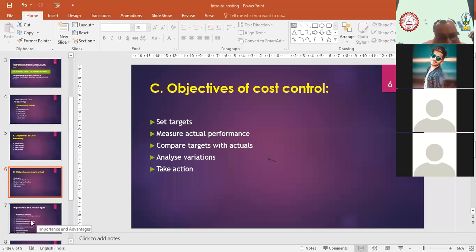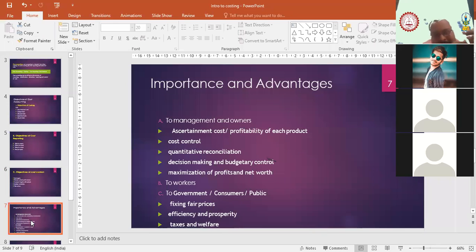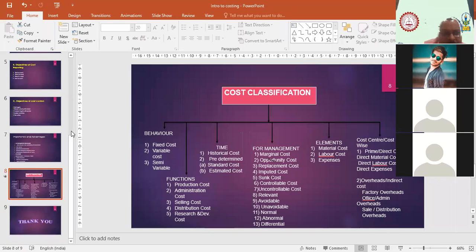Now the next part is about the importance. If time permits, I will take this at the last, bacha. This is nothing but the advantages of costing for different stakeholders. So first of all, let me start with the cost classification.